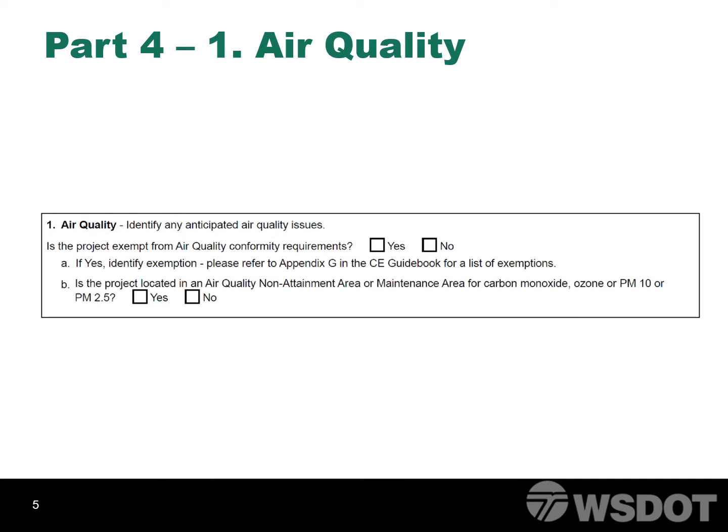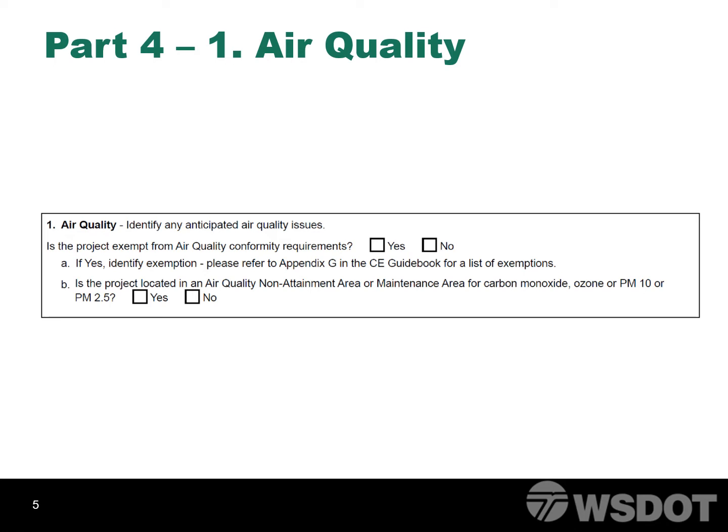Local agencies must consider the potential impacts from a project on air quality for all non-exempt projects located within non-attainment or maintenance areas. When an area does not meet national air quality standards, the area is classified as non-attainment. When an area returns to meeting national air quality standards, the area is reclassified as in attainment and enters a maintenance status. Once it has reached this status, a maintenance plan is required and must include strategies to keep meeting national air quality standards in the area for 20 years.